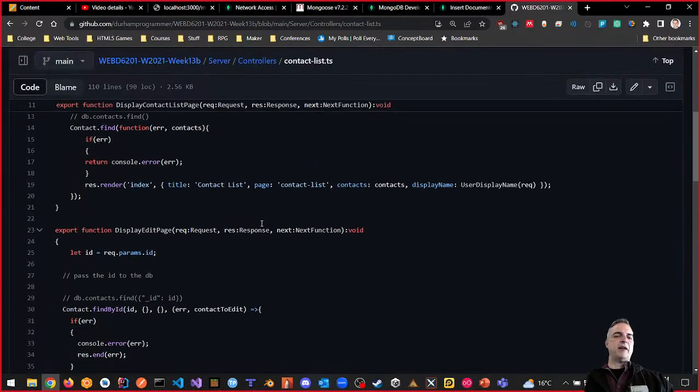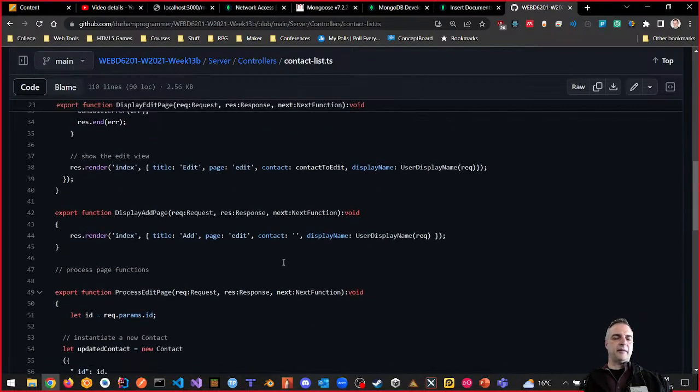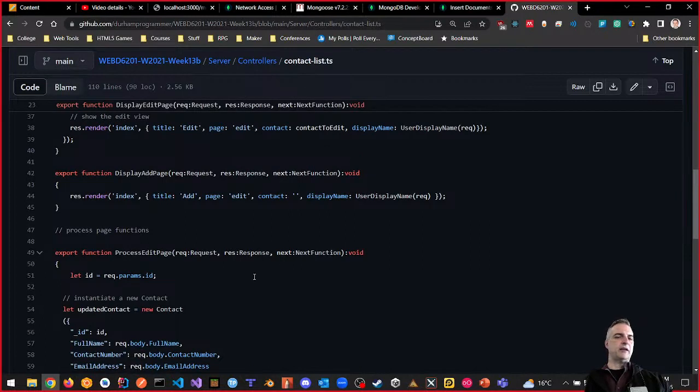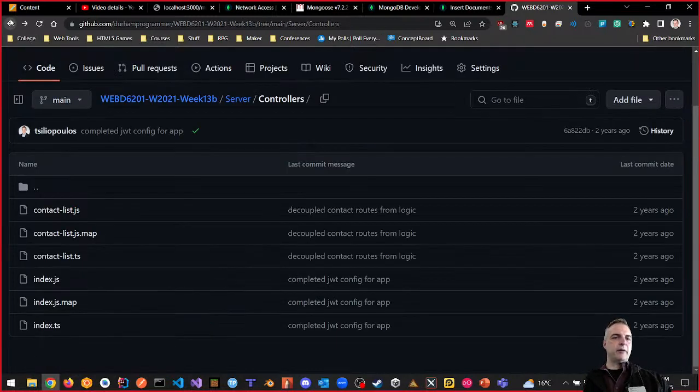But basically what we had was, here's my edit, my display contact list page. This is an actual full API, full site with everything else. And then usually I do something like process edit page or process thing. So there's my req params ID, the idea here. I'd have to do one of these, right? But how does it look on the routing side, which is what we want?